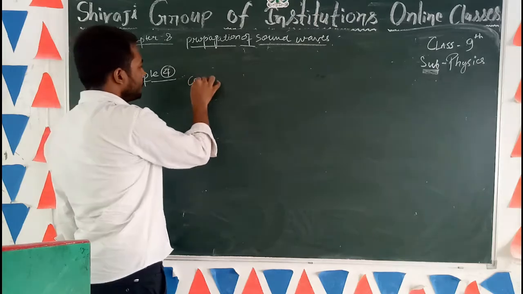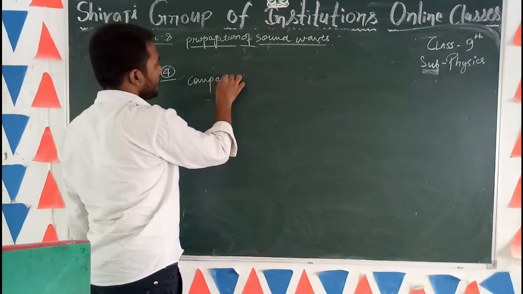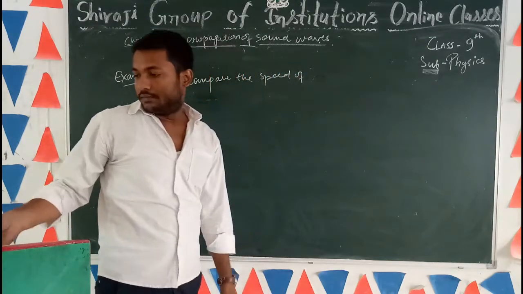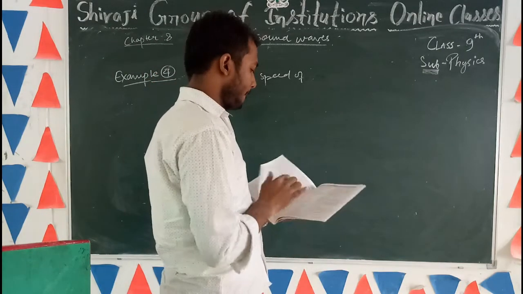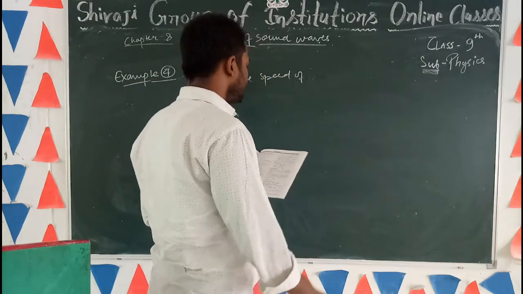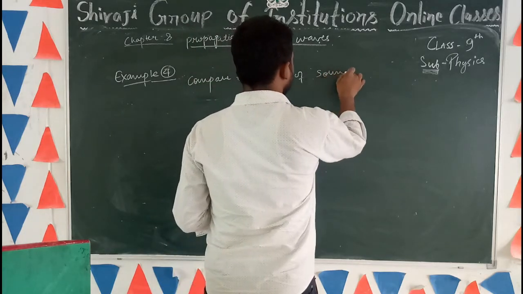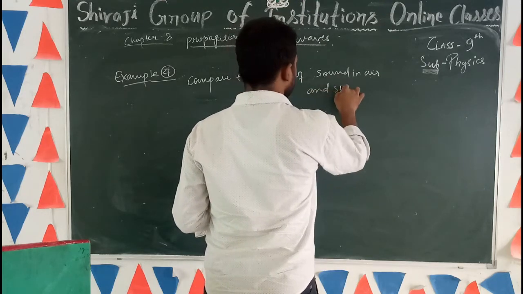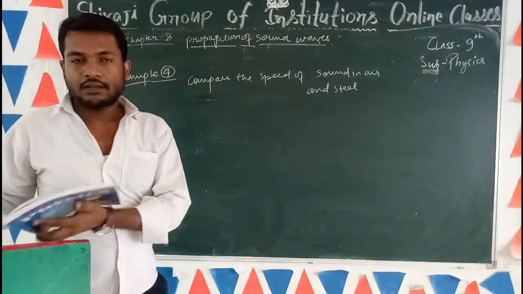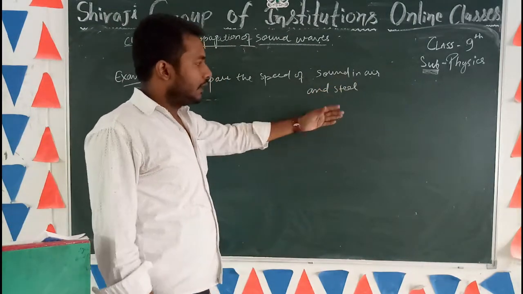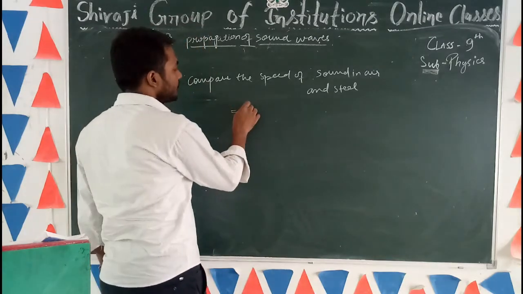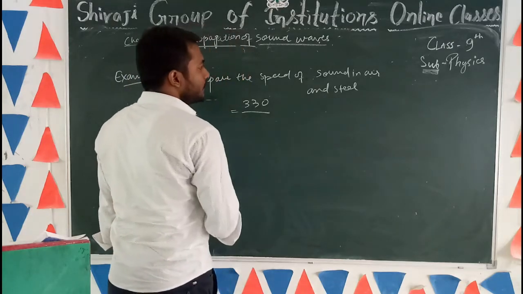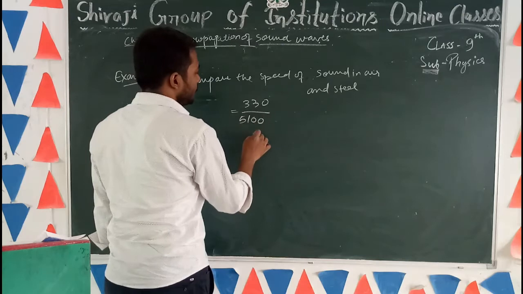It says compare approximately the speed of sound in air and steel. First sound in air and then steel. We have discussed the speed of sound in air is 330 and the speed of sound in steel is 5100.